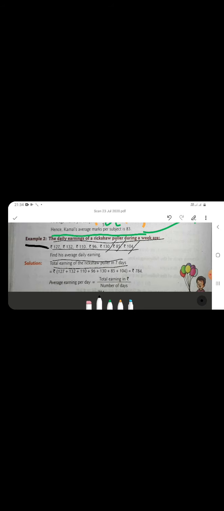So total earning of the rickshaw puller in how many days? That is 7 days. So you add all the earnings: rupees 127 plus rupees 132 plus rupees 110 plus rupees 96 plus rupees 130 plus rupees 85 plus rupees 104. That is rupees 784.